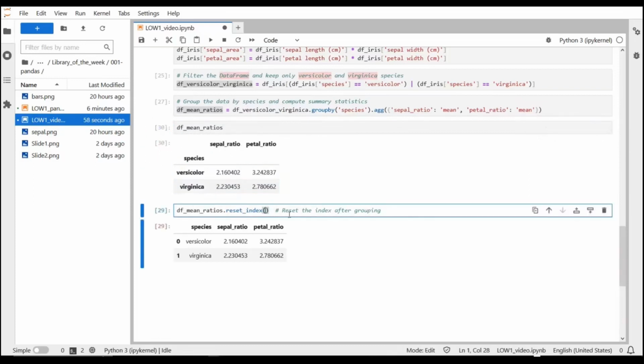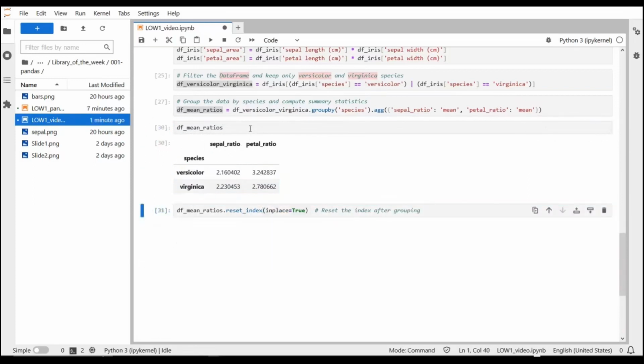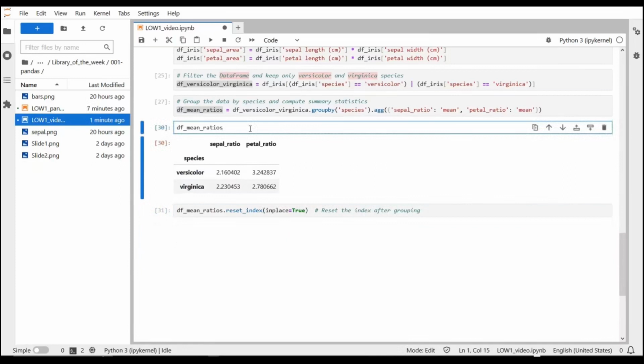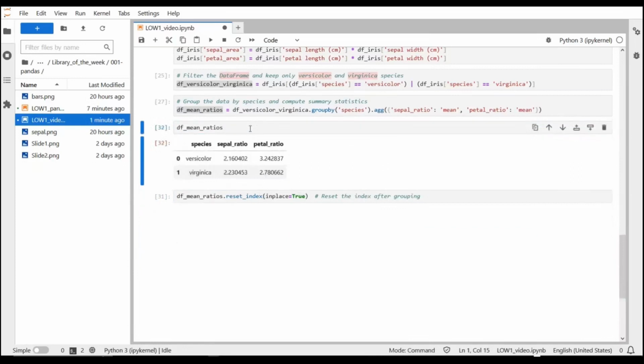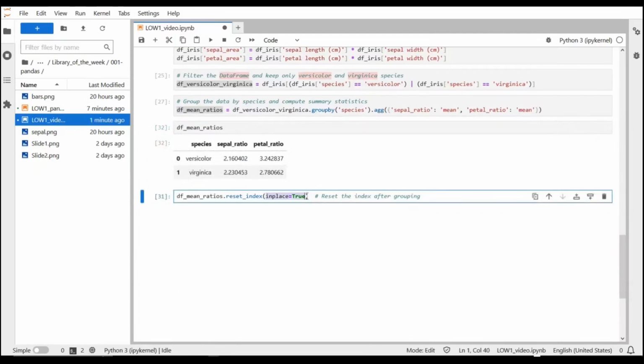If I put in place equal true, and now I check how the data frame looks, see, the results are changed. This is a way to do it. Another way to do it would have been to reassign the value of the data frame using the function.